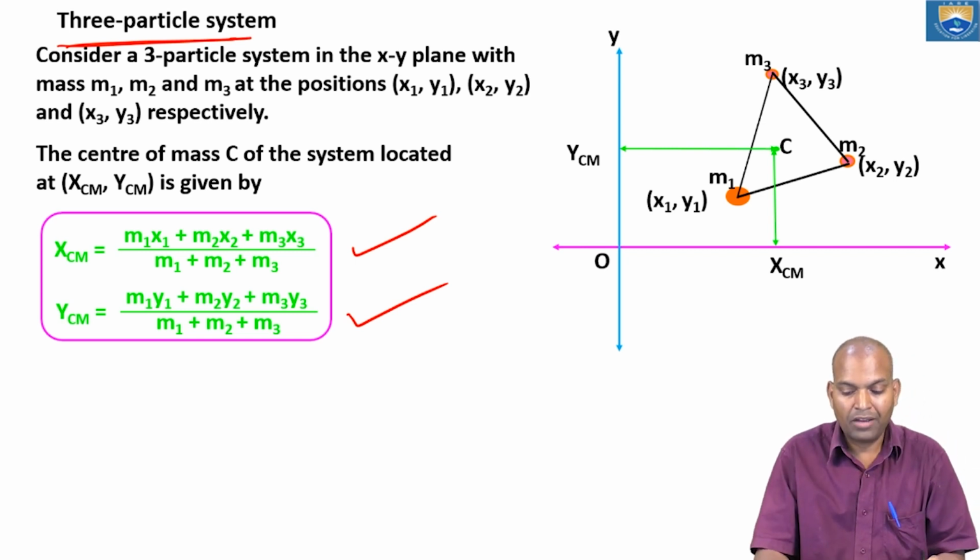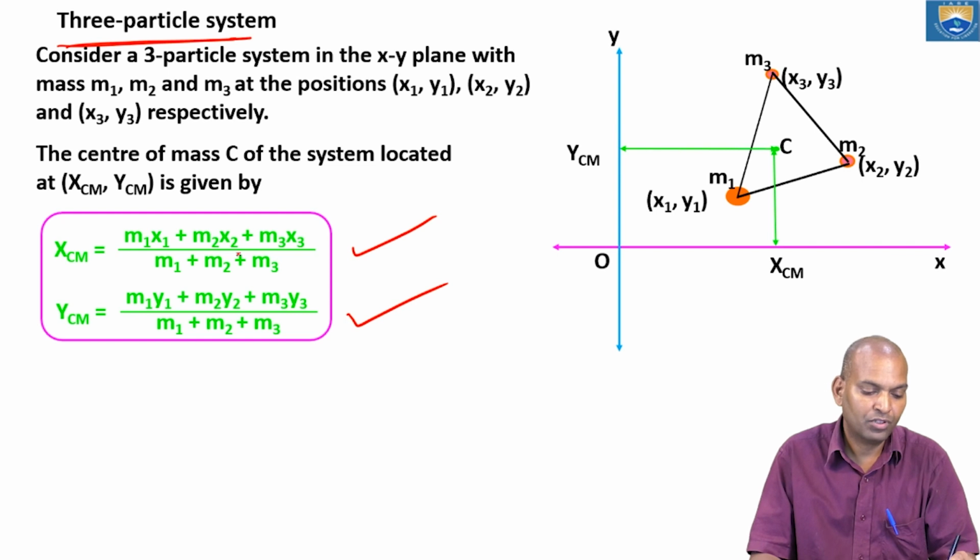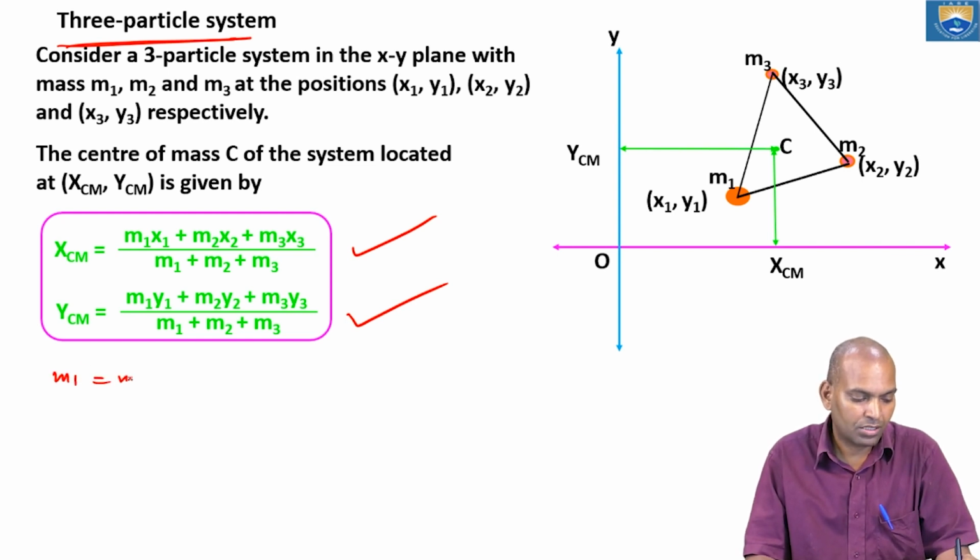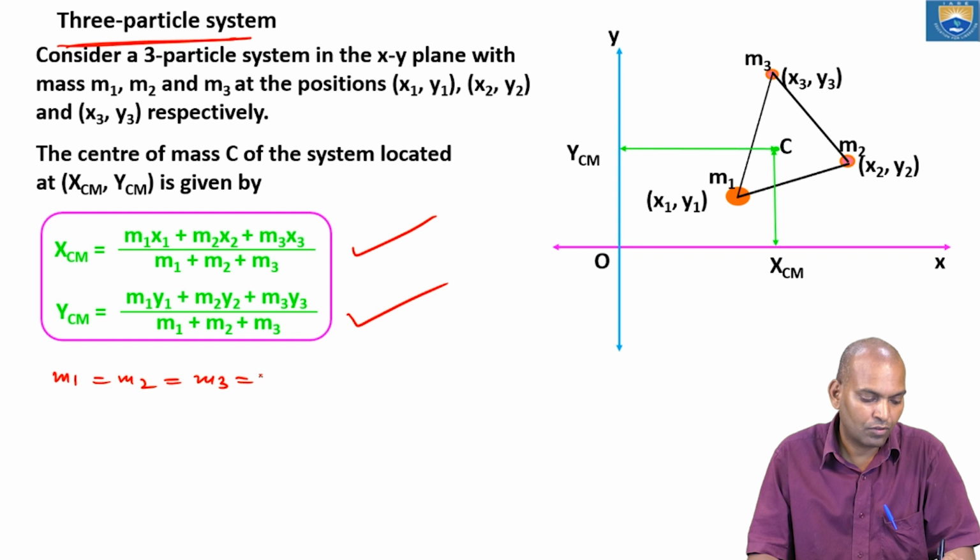Now suppose these masses m1, m2, m3 are equal, m1 equal to m2 equal to m3 equal to m.